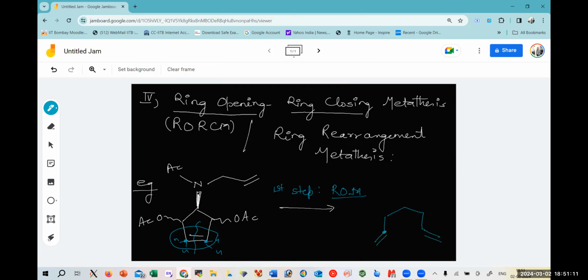If you will try to make again this closing, these two would combine to form a double bond and their CH2 would be leaving as another group. So this is your ring opening metathesis. The other groups remain as it is. And I hope this is clear.